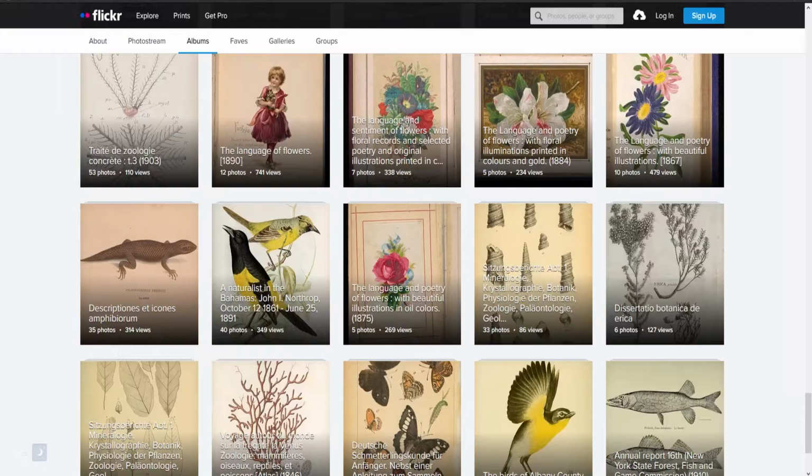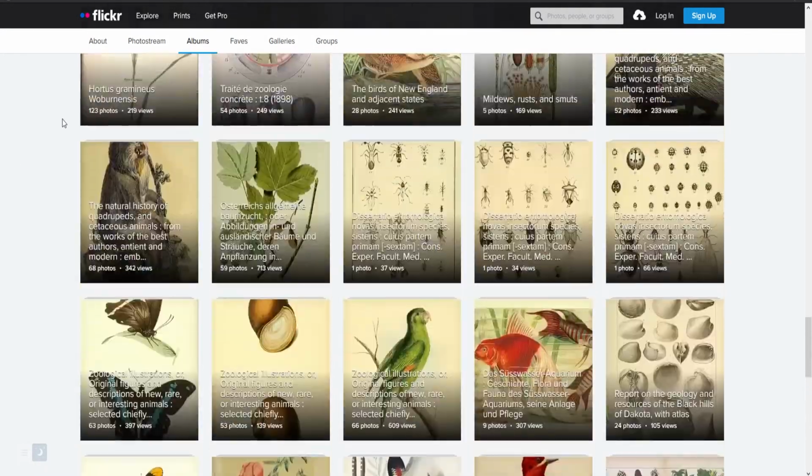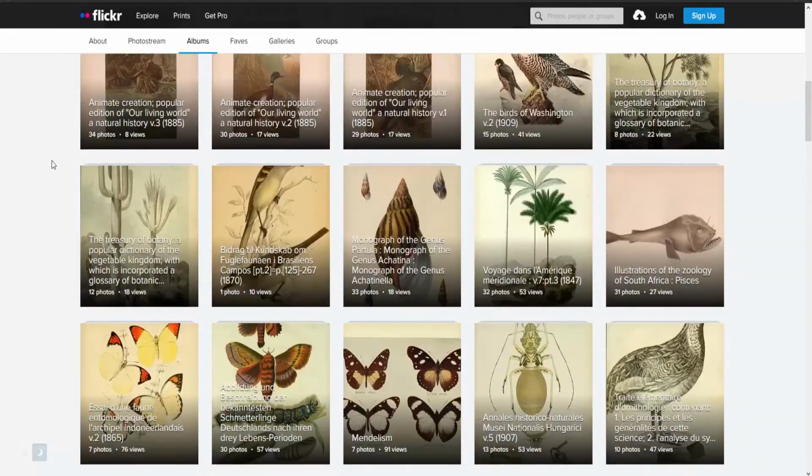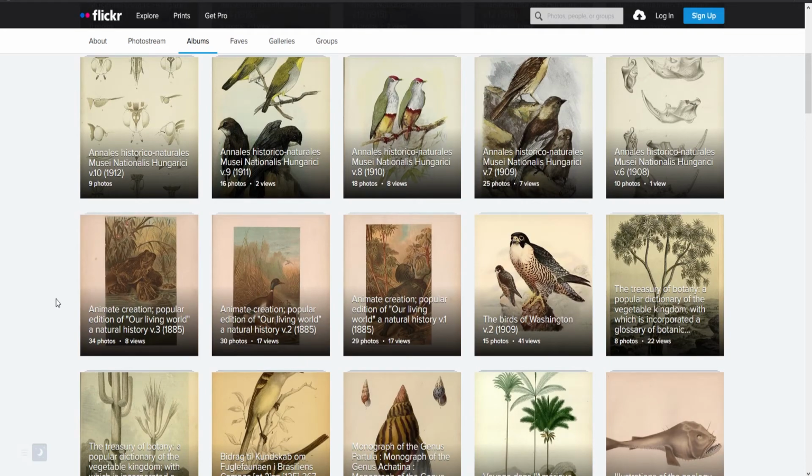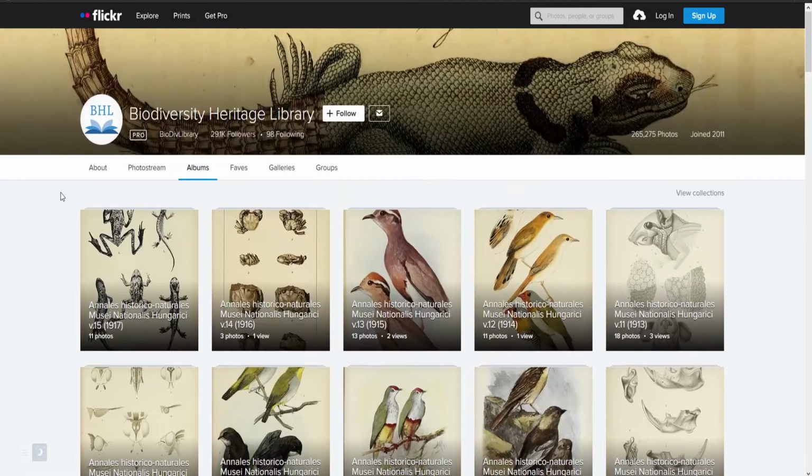Very similarly to this is a place called the Biodiversity Heritage Library. This is their Flickr account, and here you can find animals, plants, insects. Most of these are going to be hand-drawn vintage illustrations. So imagine if you had a really great idea for a t-shirt, really funny, and you needed like a really serious drawing of a bird. So really great website, has a lot of really cool stuff.